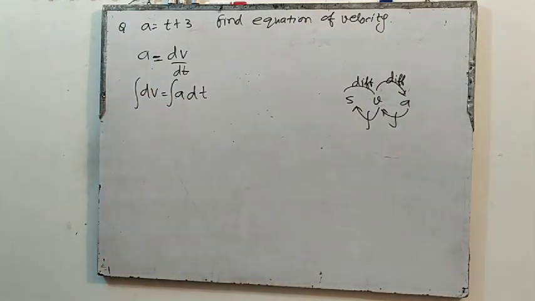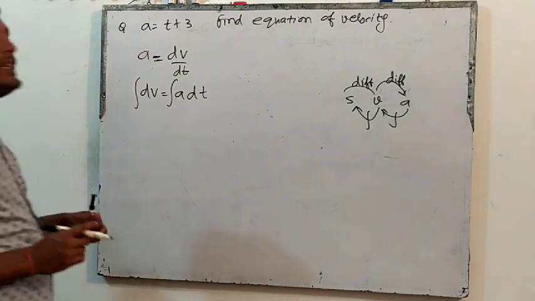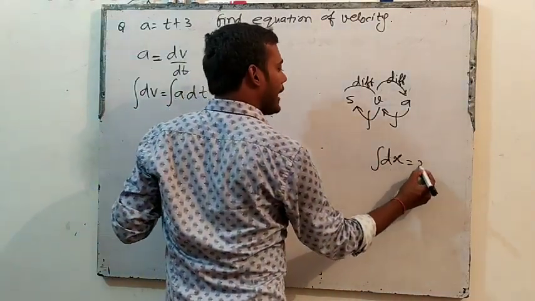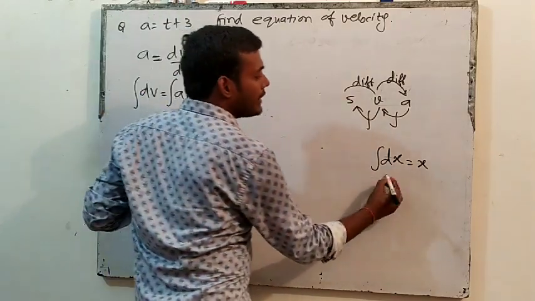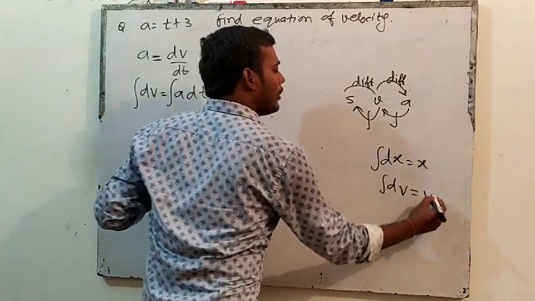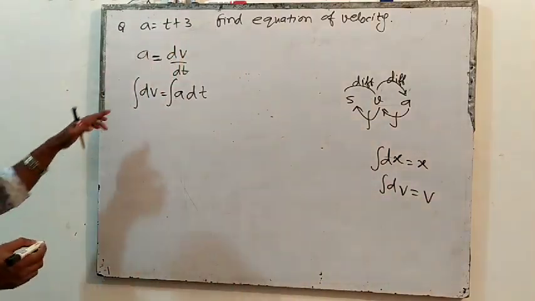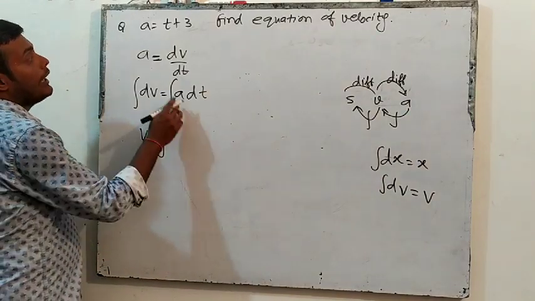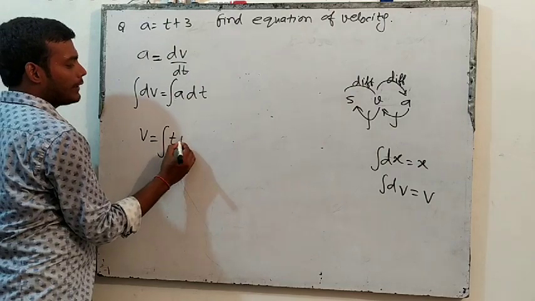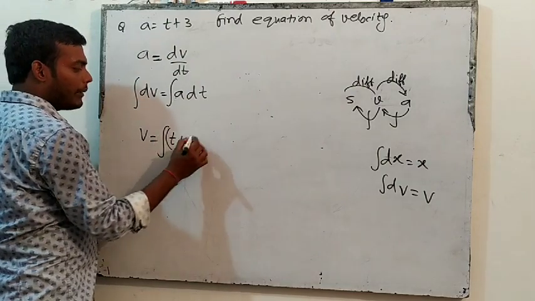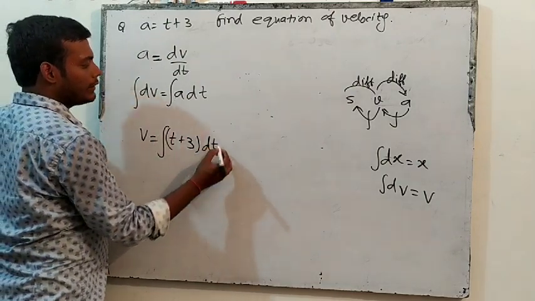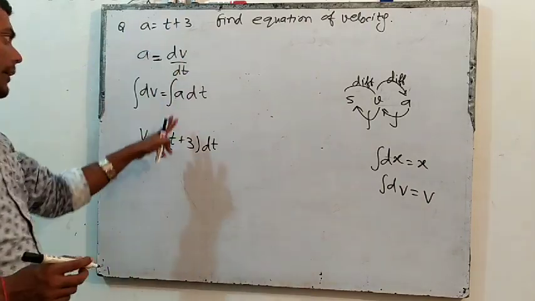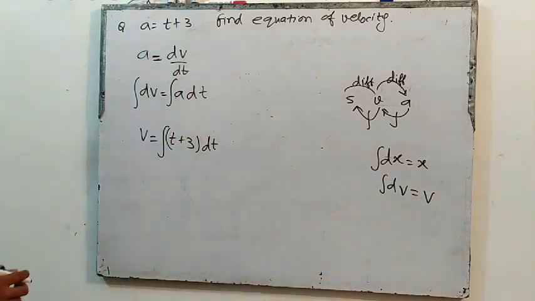If we integrate both sides, can you remember I told you integration of dx is equal to x? Like that, integration of dv will be v. And on this side, integration of a, which is how much? t plus 3. So in the place of a we have written t plus 3 dt.